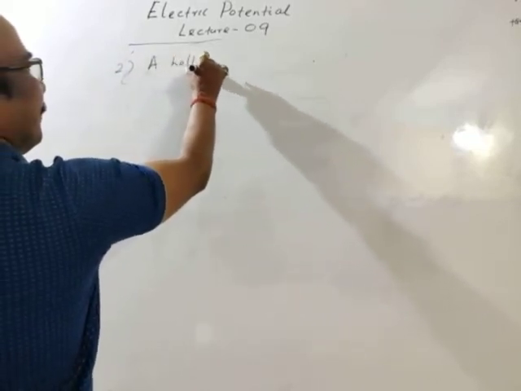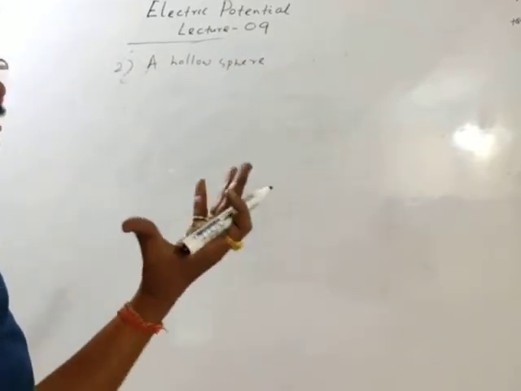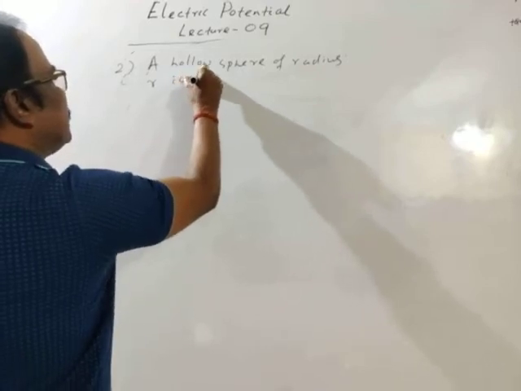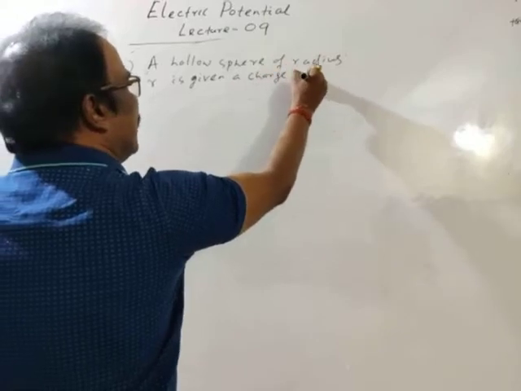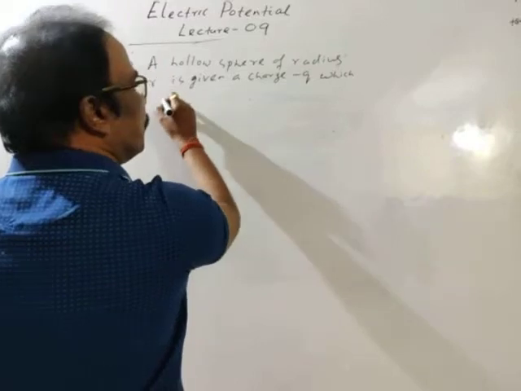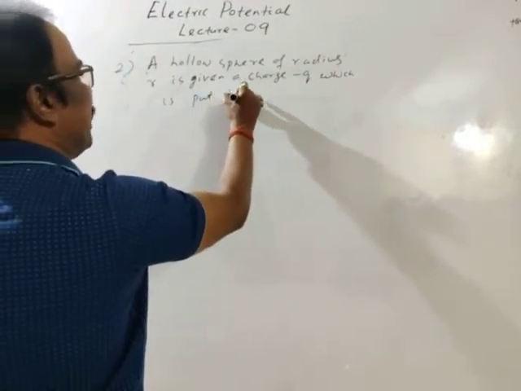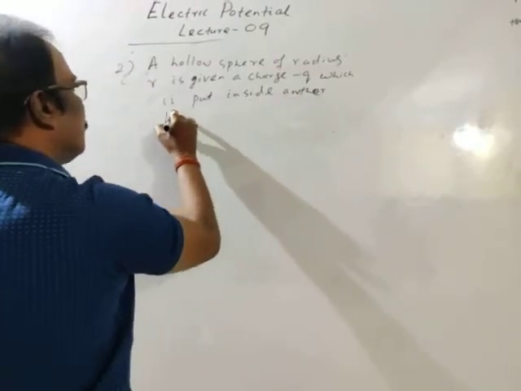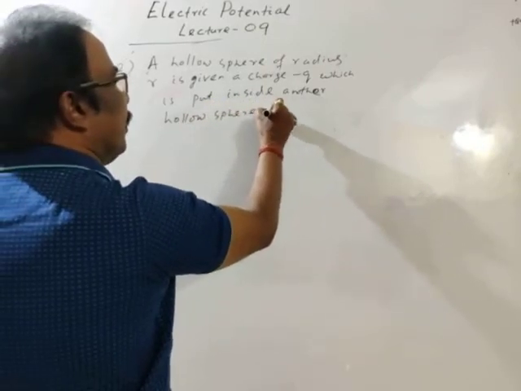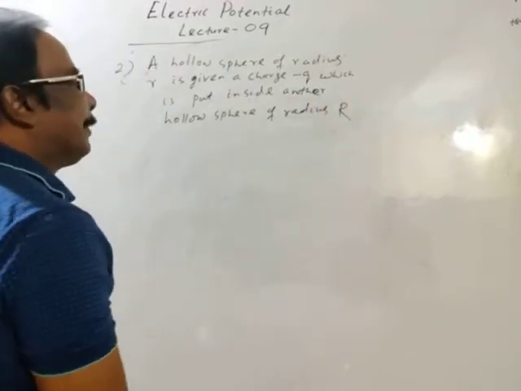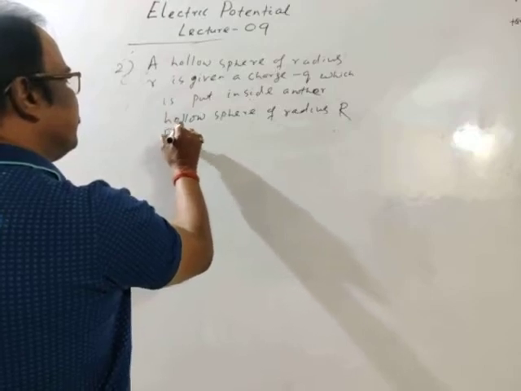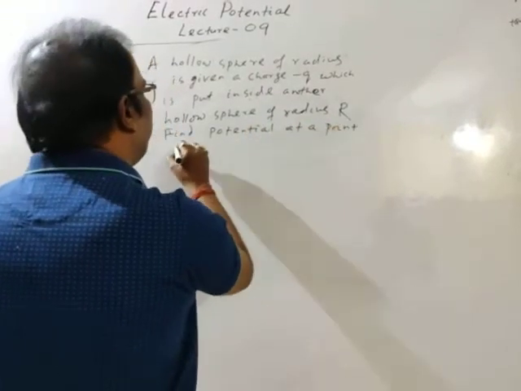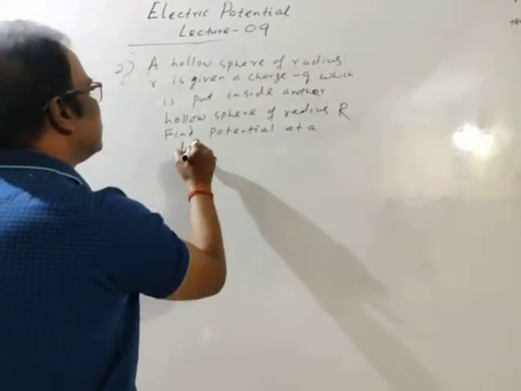A hollow sphere, a spherical cell of radius r is given a charge minus q, which is put inside another hollow sphere of radius capital R. Find potential at a point P, at a distance x.